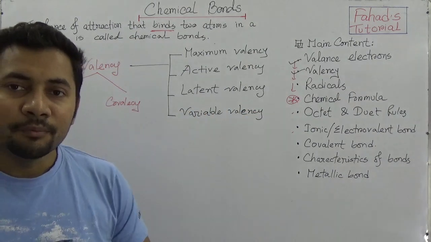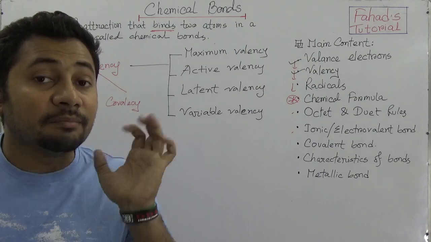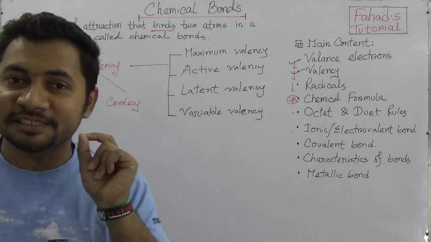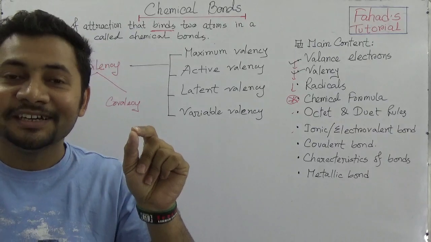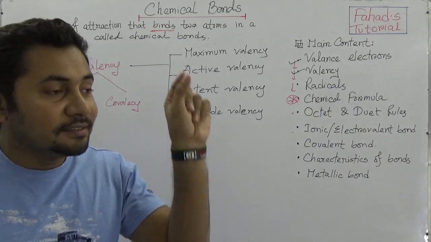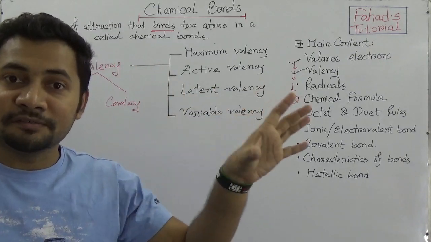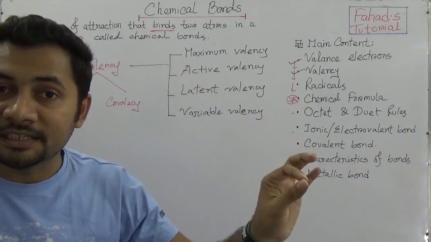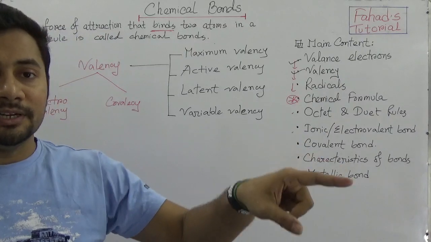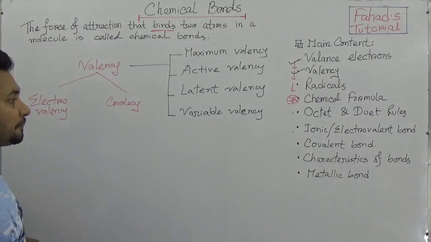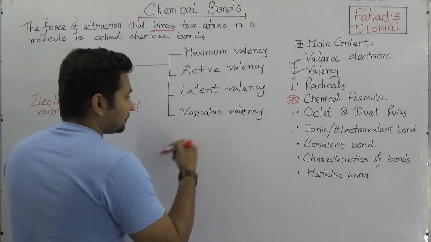So we got the idea that valency can be of 4 types, and now this is a very interesting part: to identify what the active valencies of any atom are, what the latent valencies of an atom are in different molecules, and what the variable valencies are.